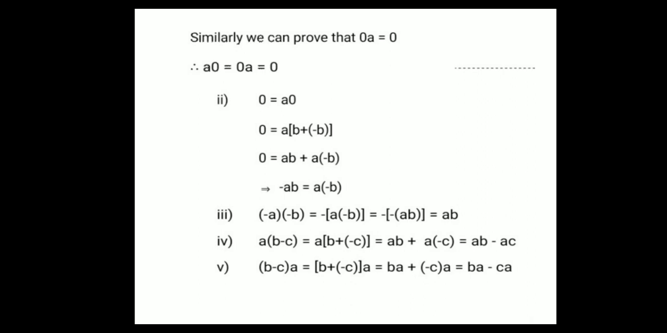We are going to the fourth condition. a(b − c) = a(b + (−c)), by using the distributive law, = ab + a(−c) = ab − ac. Similarly, (b − c)·a = (b + (−c))·a = ba + (−c)·a = ba − ca. Thank you.